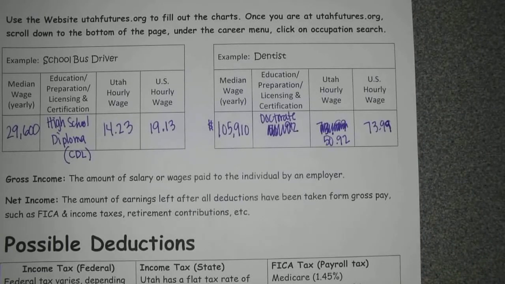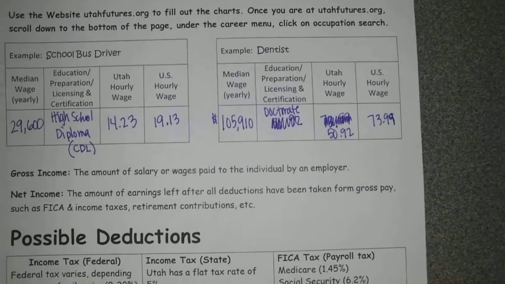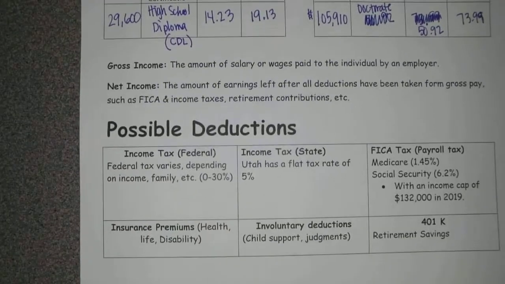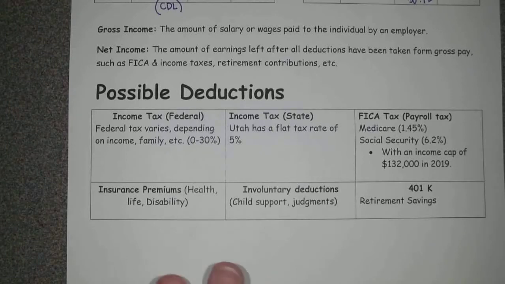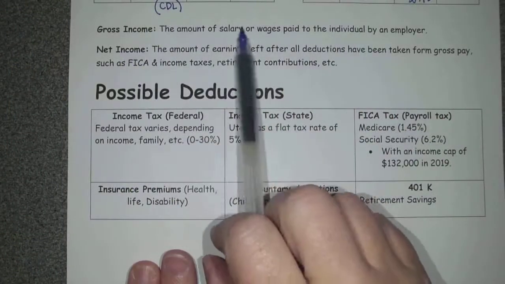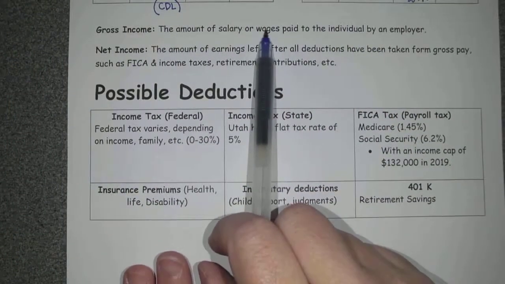Part of today's assignment is doing exactly this, grabbing a Chromebook, looking it up on the utahfutures.org website and filling out charts like this, okay? After that, we're going to take some of those incomes and find the net income. So these are gross incomes, meaning the total amount that you're paid by an employer.